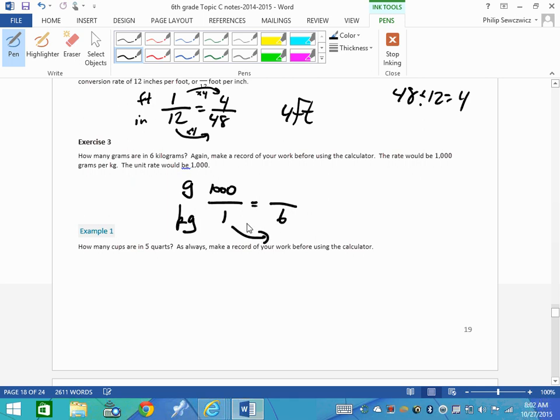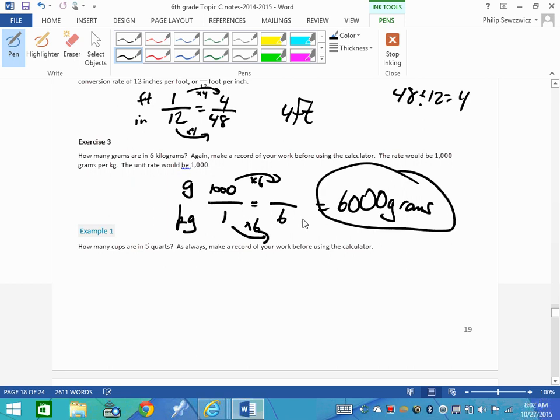So you can see here, we're going to times it by 6. So when you multiply by 6, you end up getting 6,000. So you do get 6,000 grams. So again, setup-wise, it shows us what we're going to end up doing. Instead of going, wait, should I multiply? Should I divide? It takes away the what do you think we should do?